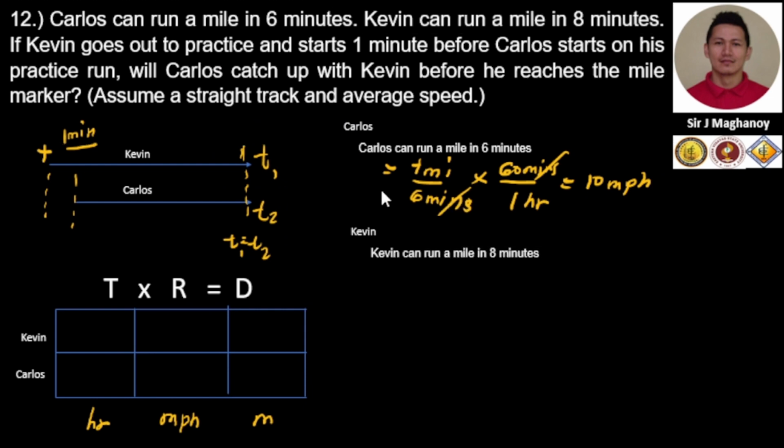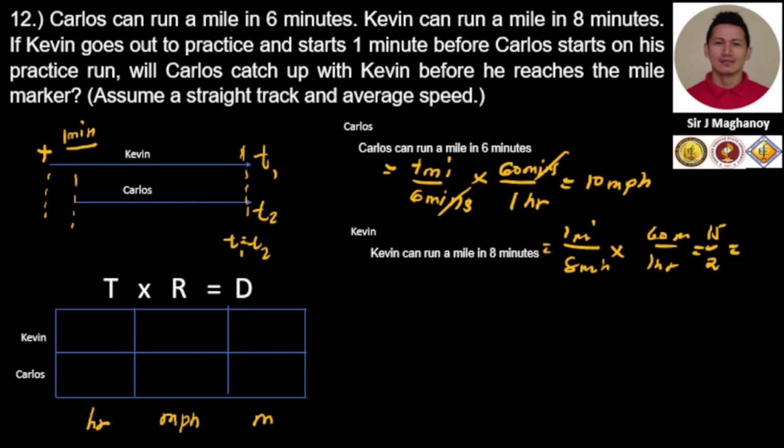So let's convert that also into its numerical equivalent: 1 mile in 8 minutes. We multiply it with 60 minutes over 1 hour. That is equal to 15 over 2.